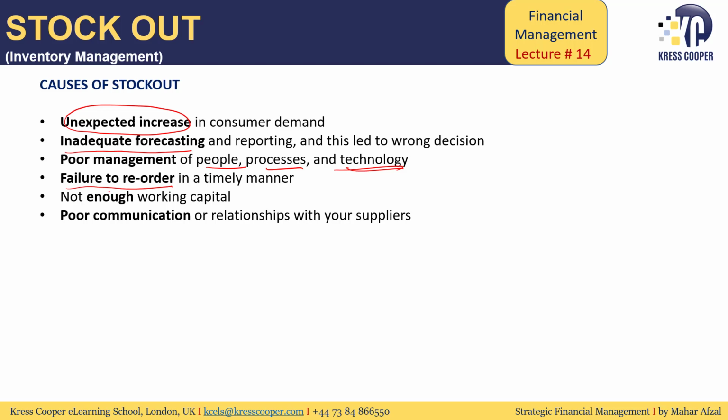Not enough working capital. If the working capital is not sufficient, the company will not be able to make payment to the supplier on a timely basis. When the company will not be able to make payment to the supplier on a timely basis, it might be that the supplier will stop the supply. This can lead to the company being out of the stock as well. Poor communication and relationship with the supplier is another factor that the company can be out of the stock.